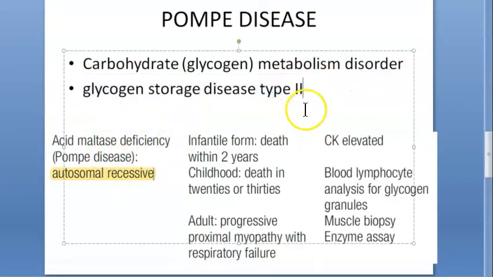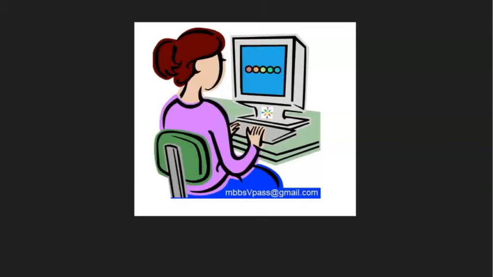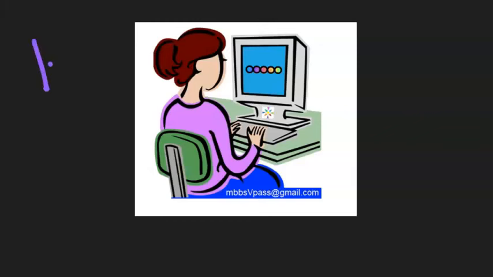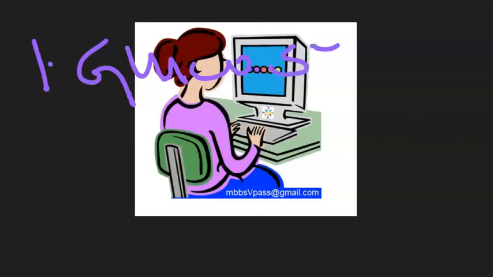Glycogen storage disease, which one? Type 2 is Pompe, okay? Two crazy thoughts at this moment from my side, people. One is, if we directly give glucose, let us say in IV form, it will go to his bloodstream and this person can pick up the glucose and utilize it, right? You should not give so much excess that again it goes into storage form. That's what I was thinking.